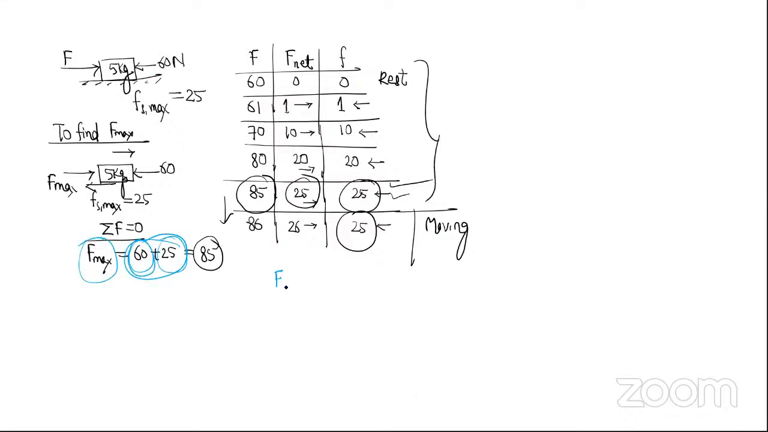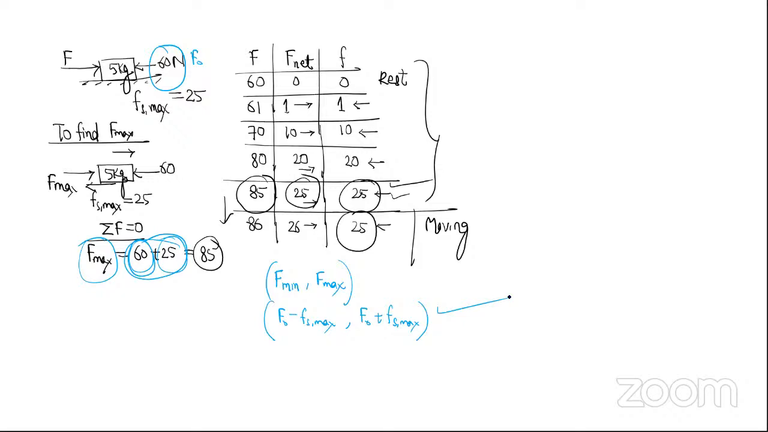So what is the range? You can remember it also. The force that was 60 here, we call it F naught. So the range is F naught minus maximum friction and F naught plus maximum friction. But still, you remember the process.